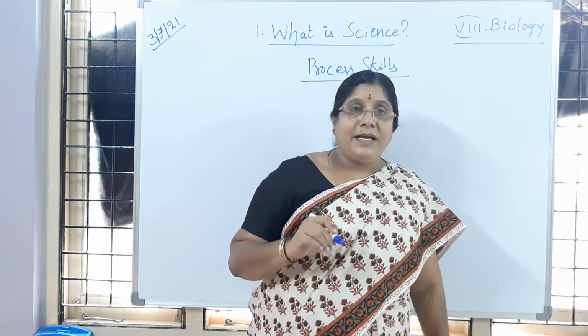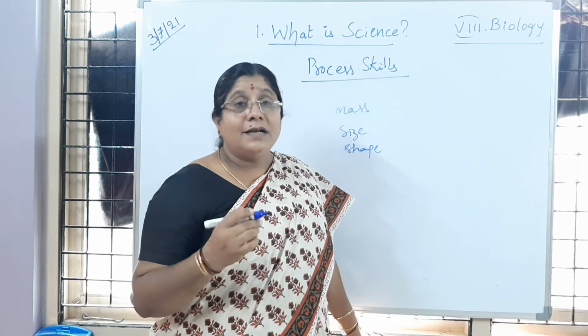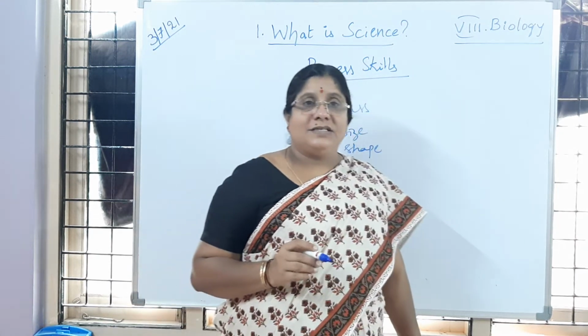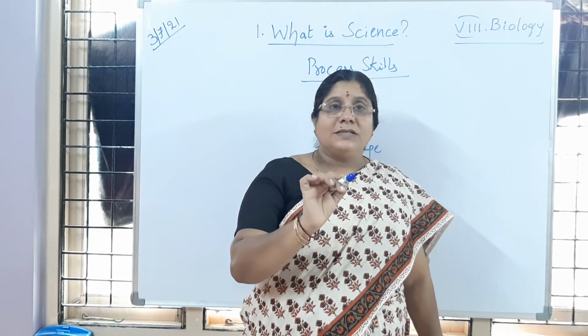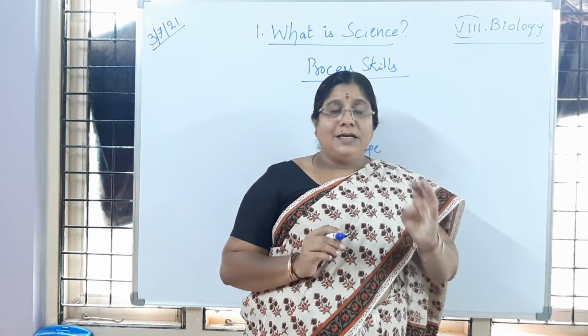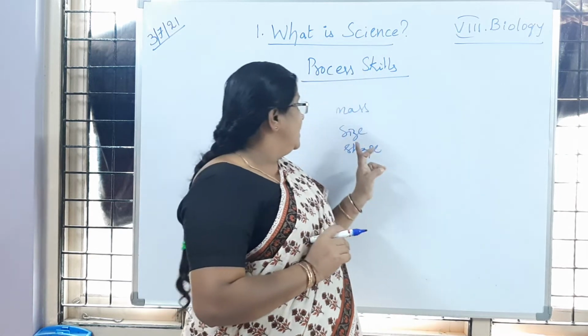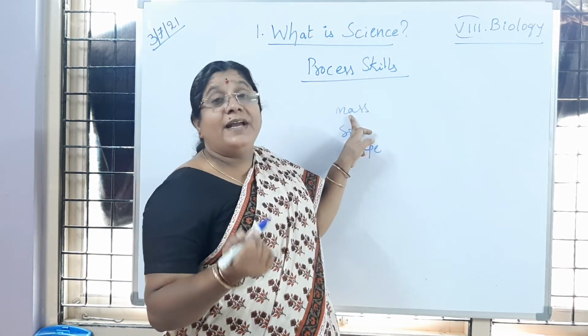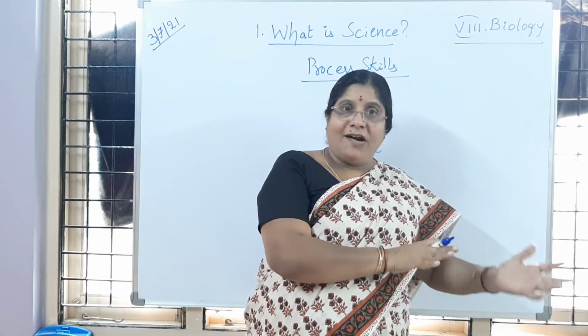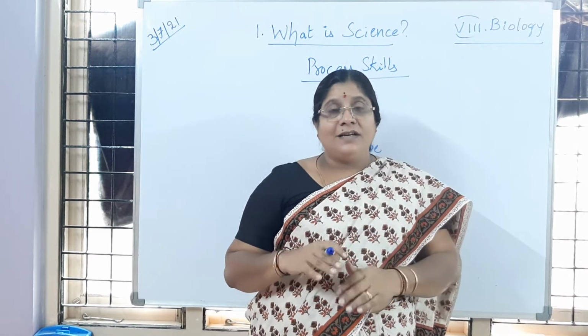So in that way she has done her investigation by using process skills. What is that? Process skills by observation. What did she observe? Size, shape and mass. Mass means weight of the stones. Before the investigation she recorded, and after the investigation she recorded.